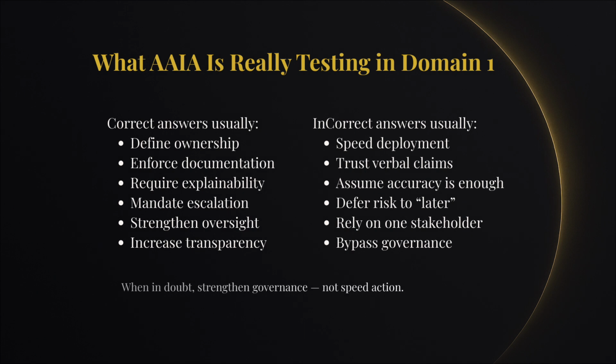In Domain 1, the Advanced in AI Audit exam is not testing whether you know terminology. It's testing whether you recognize the responsible decision. Correct answers usually: define owners, enforce documentation, require explainability, mandate escalation, strengthen oversight, increase transparency, realign governance. Incorrect answers usually: speed deployment, rely on verbal claims, assume accuracy is enough, defer risks to later review, trust a single stakeholder, bypass oversight. CyberLex rule: when the scenario feels ambiguous, choose the answer that strengthens governance, not the answer that speeds action.